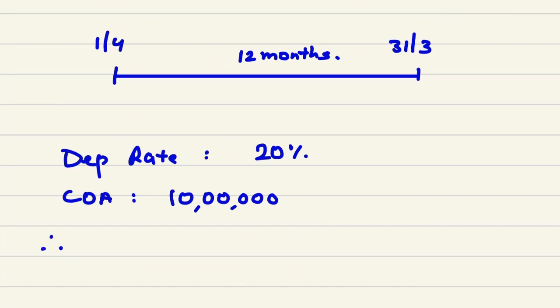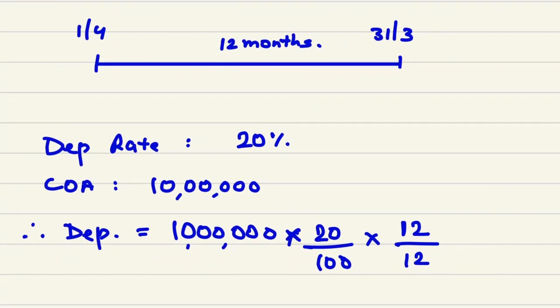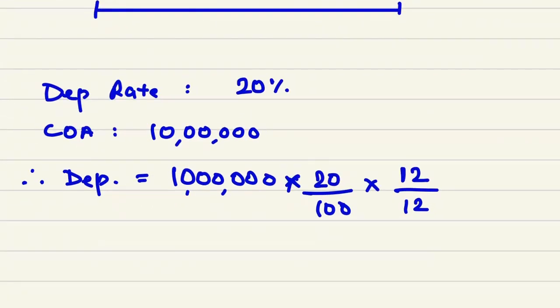Therefore, depreciation would be 10 lakhs multiplied by 20%. 20%, that means 20 divided by 100. And multiply by number of months it is used. It is used for 12 months. So it will be 12 divided by 12 because in total also there are 12 months. So what would be the depreciation figure in the first case? It will be 2 lakh rupees.